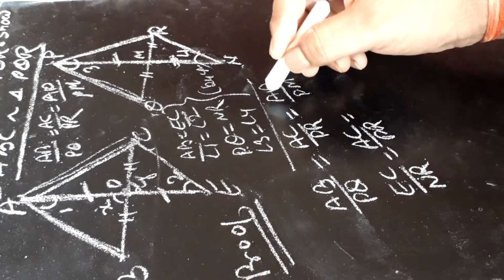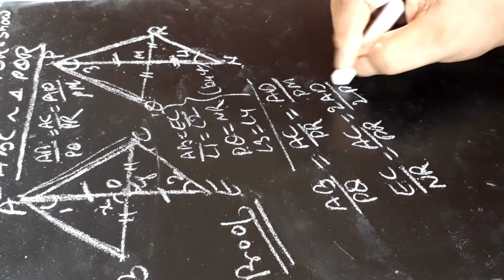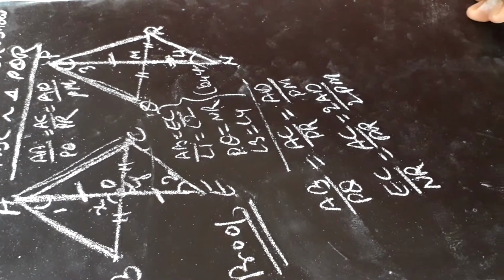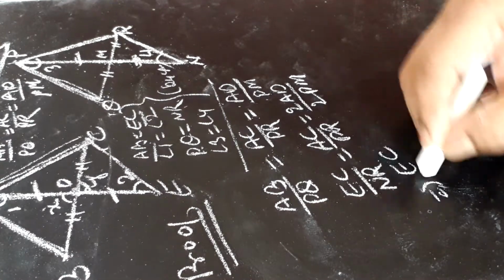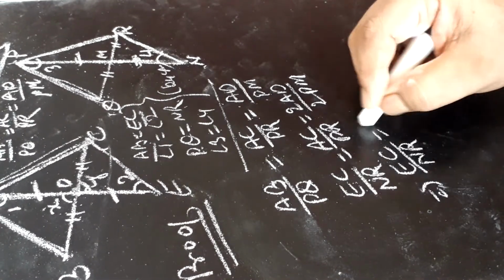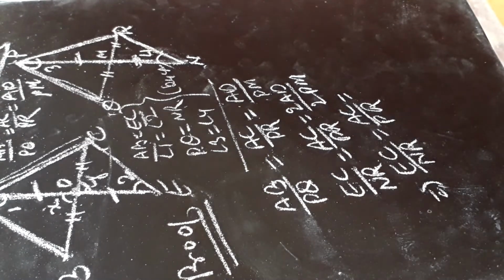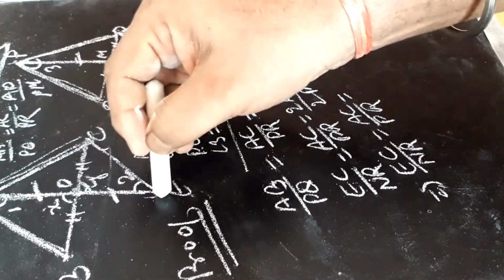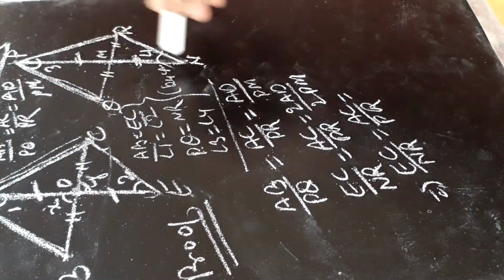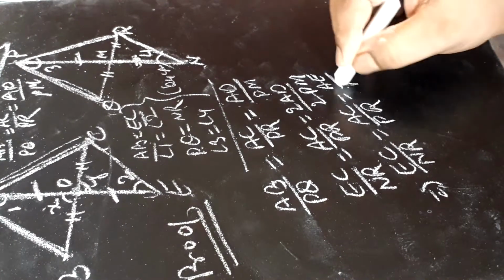And now we will multiply both these by 2: 2AD upon 2PM. We are getting EC upon NR is equal to AC upon PR is equal to 2AD, which will be AE. Since AD and DE are equal, therefore 2AD is equal to AE and 2PM will be PN. So it is equal to AE upon PN.